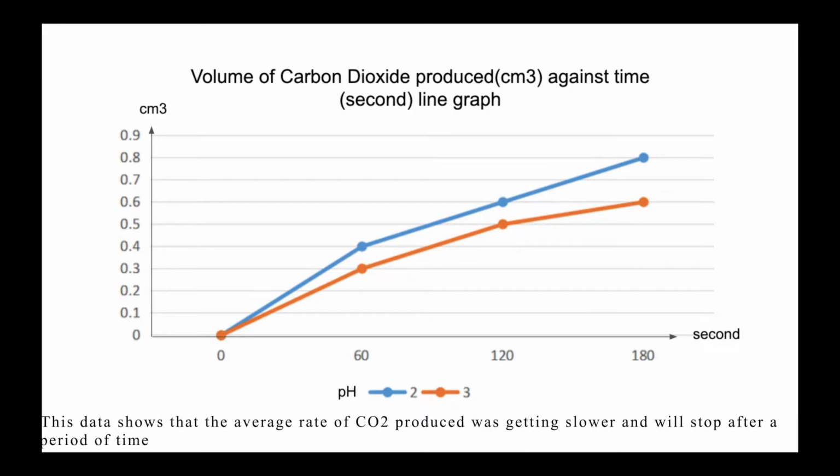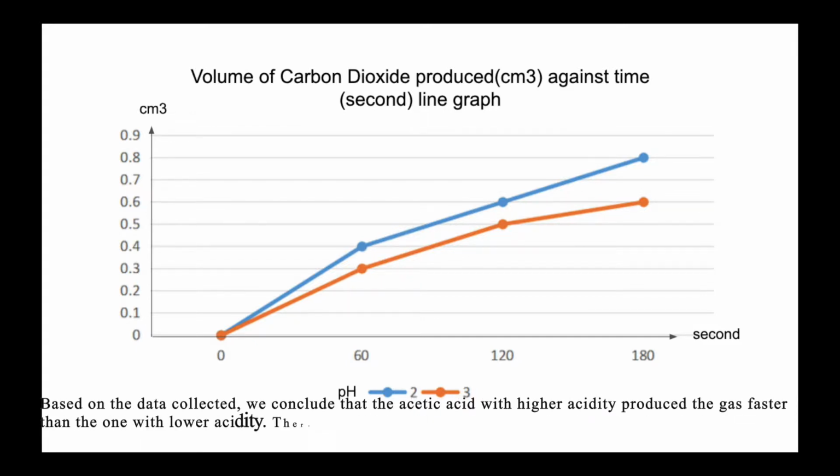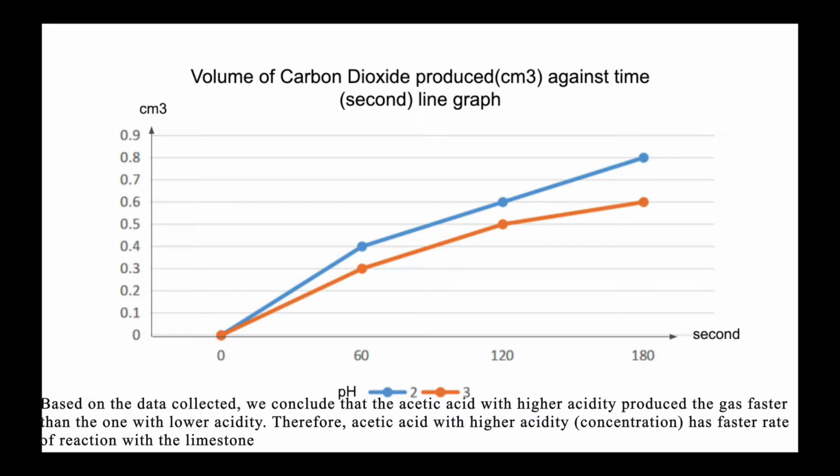This data shows that the average rate of carbon dioxide produced was getting slower and will stop after a period of time. Based on the data collected, we conclude that the acetic acid with higher acidity produces the gas faster. Therefore, acetic acid with higher acidity has faster rate of reaction with the limestone.